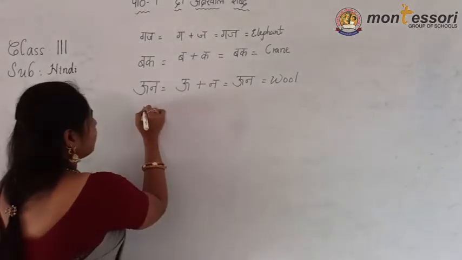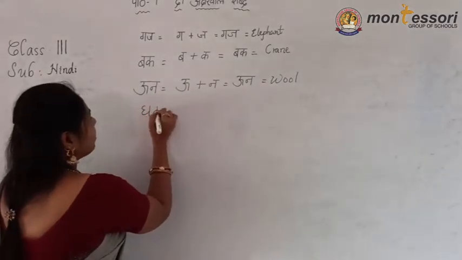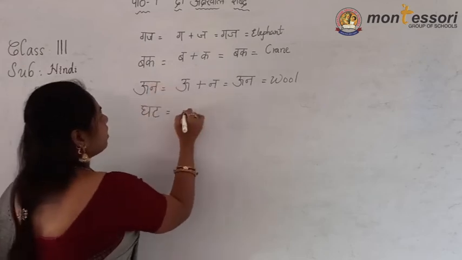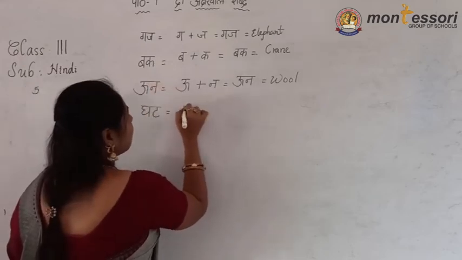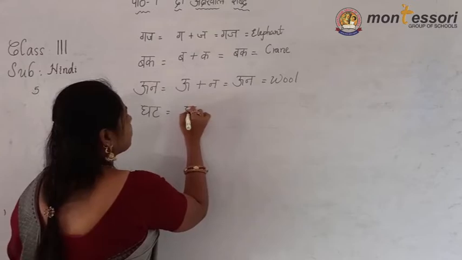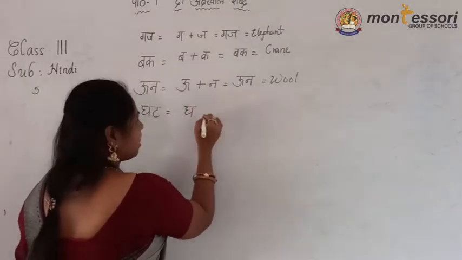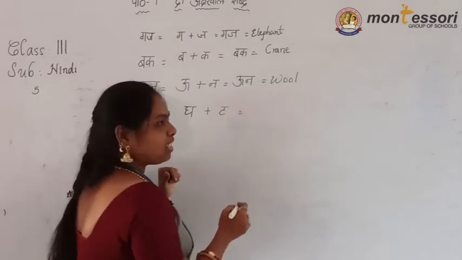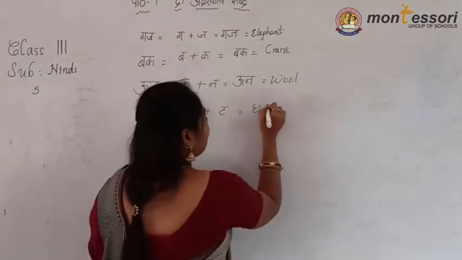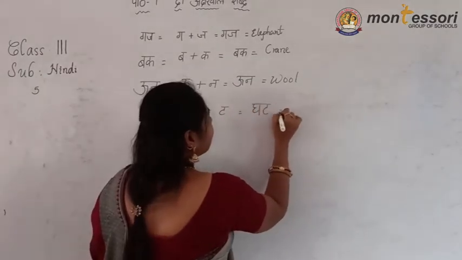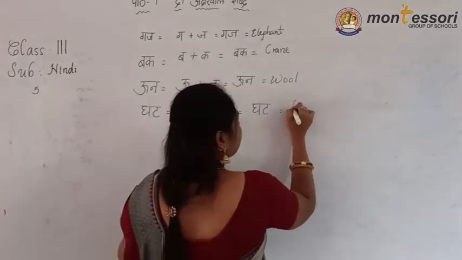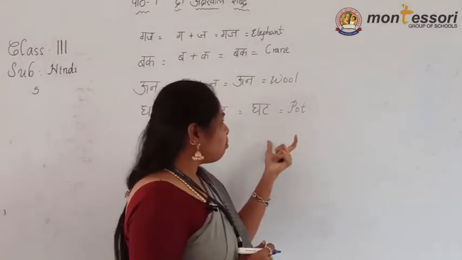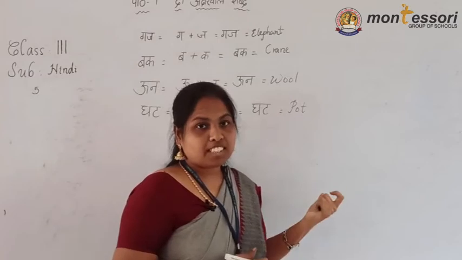Wool. Next, what is that? Ghat. Ghat means pot. Okay. What are the two letters hidden in this one? Gha plus ta. Together if we add, what is the word? Ghat. Gha plus ta. Ghat. Ghat means pot. Ghat means, what is that, children?